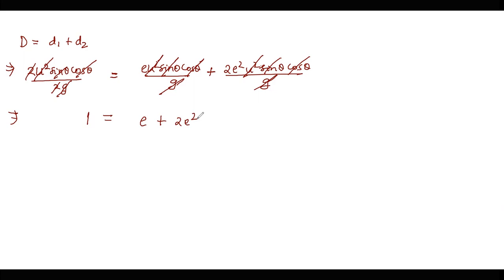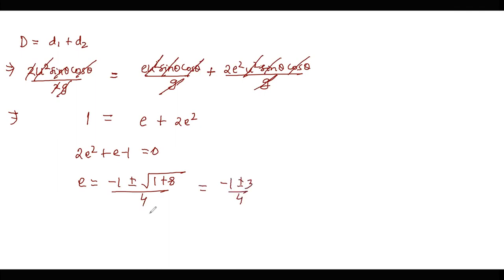That is the equation that we have for the coefficient of restitution calculation. From here we can solve it as e is equal to -1 plus minus root over 1 plus 8 upon 4. So the value is -1 plus minus 3 by 4. The negative value is not possible. So we get e as half. So the coefficient of restitution is 0.5 for this particular problem.